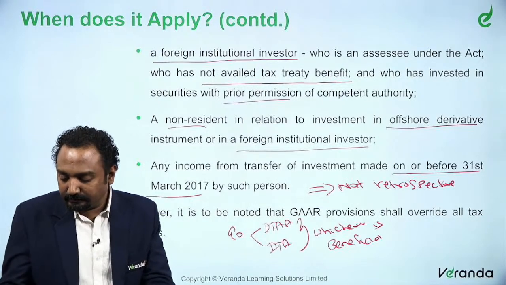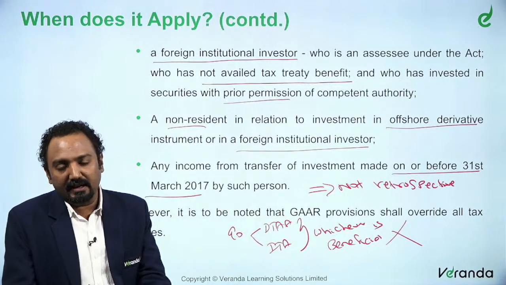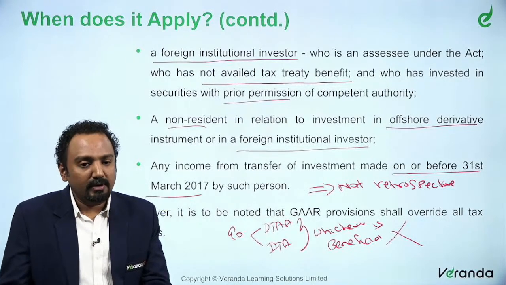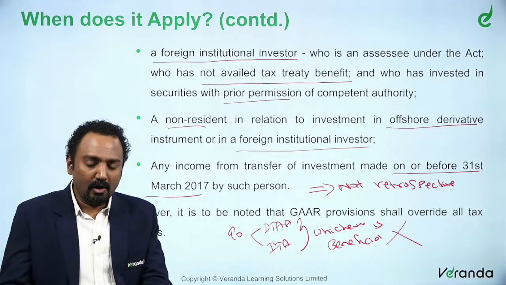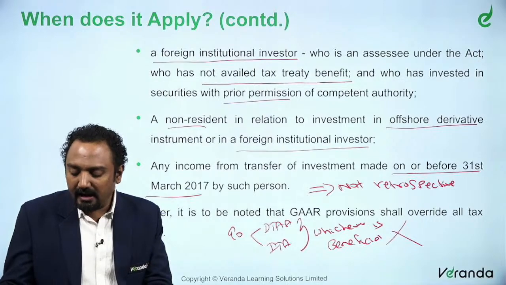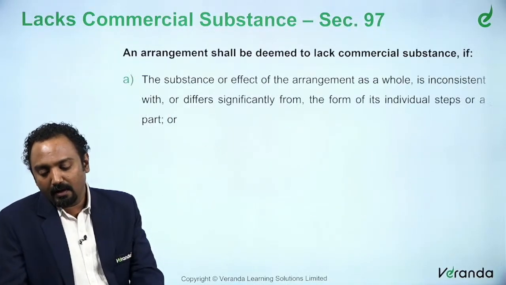So, this is not applicable in chapter 10A. In chapter 10A, the concept of whichever is beneficial is not applicable because the GAAR provision shall override all the tax treaties. So, that is what it is about.